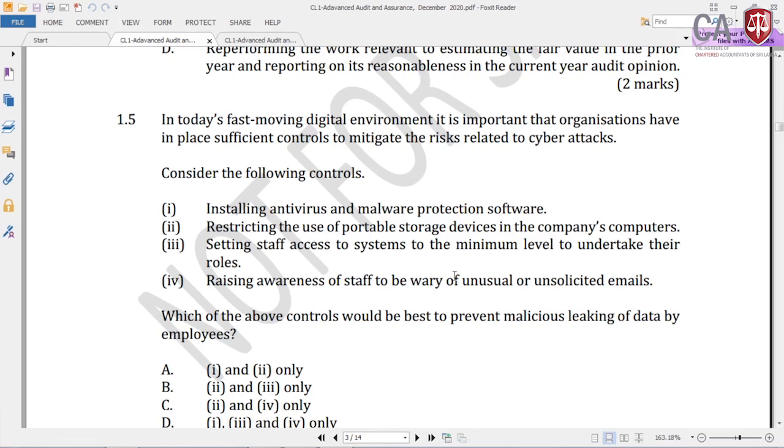So the question is from that particular chapter: which of the above controls would be best to prevent malicious leaking